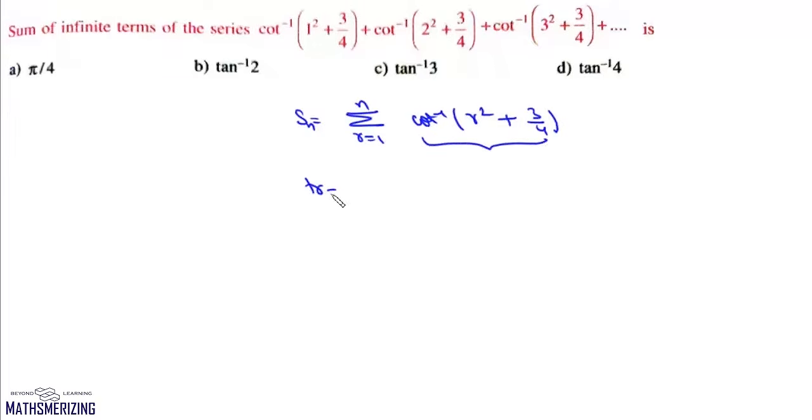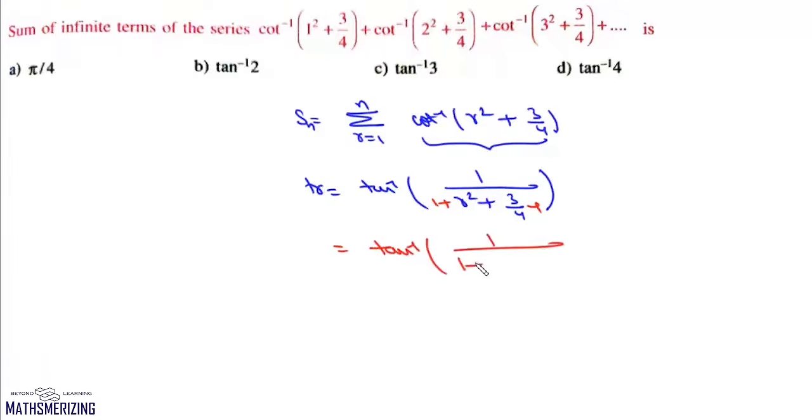So we'll write this general term as tan inverse 1 upon r square plus 3 by 4. Now what we'll do is we'll add 1 and subtract 1. So we can write this as tan inverse 1 upon 1 plus r square minus, now 3 by 4 minus 1 is 1 by 4.